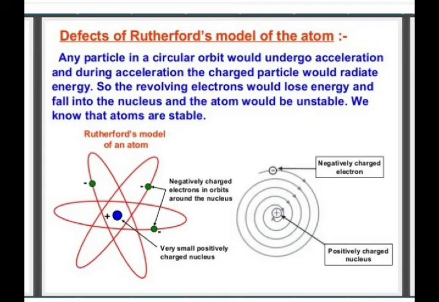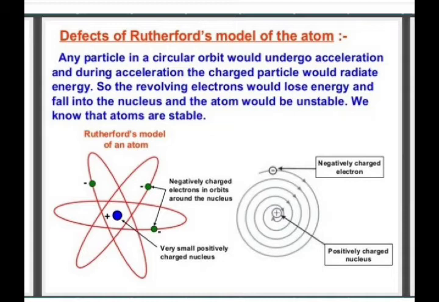But according to the theory of electromagnetic radiation, whenever any charged particle is moving, at that time what happens? It should continuously lose its energy in the form of radiation. See here, the electron is moving with a high speed, he said. Suppose when it is moving like that, once it loses its energy, finally what will happen?